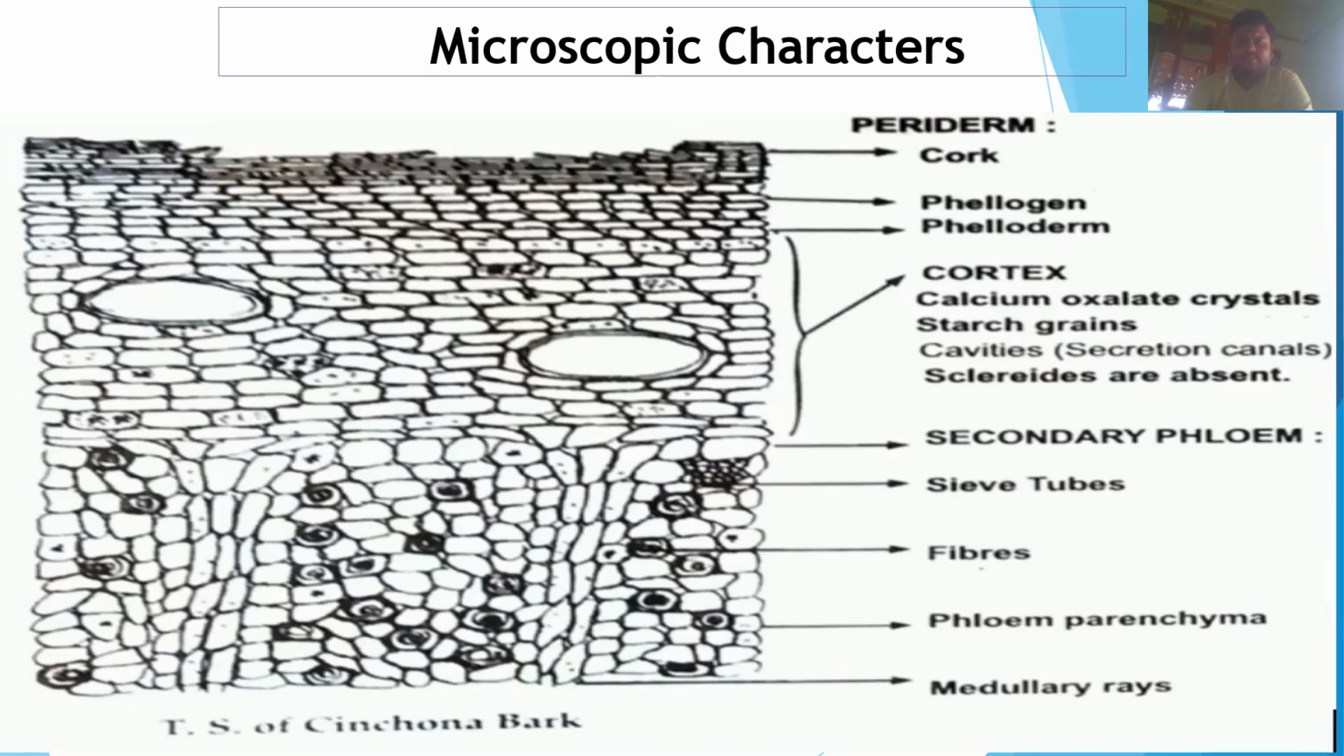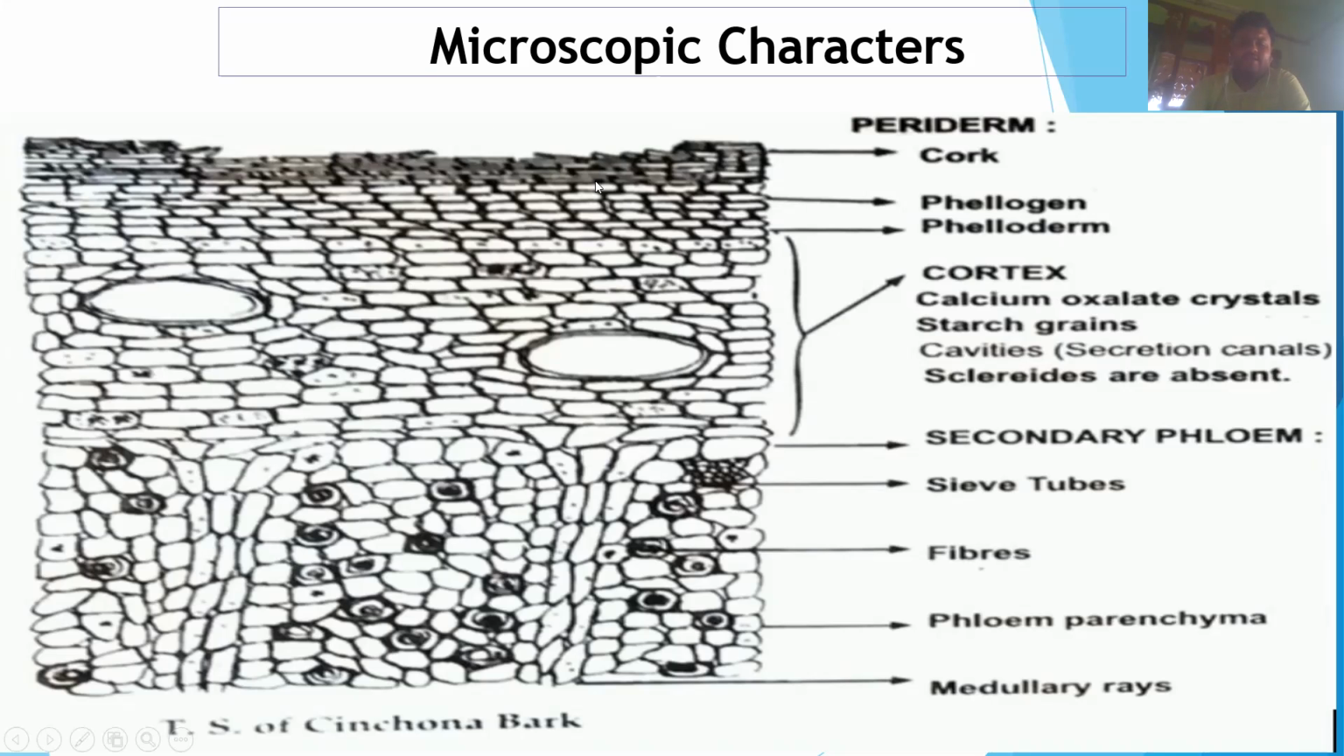Under the cortex, the secondary phloem is present. In the secondary phloem, there are some sieve tubes and some fibers. Phloem parenchyma is also present. In the lowermost part of the transverse section of the cinchona bark, there are medullary rays. So these are the microscopic characters of the cinchona bark.